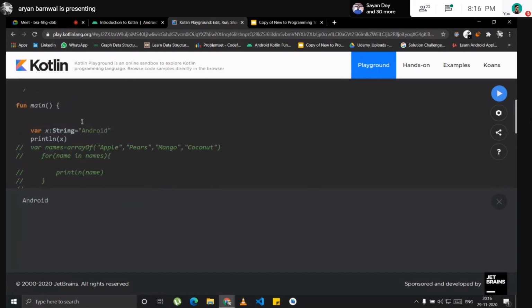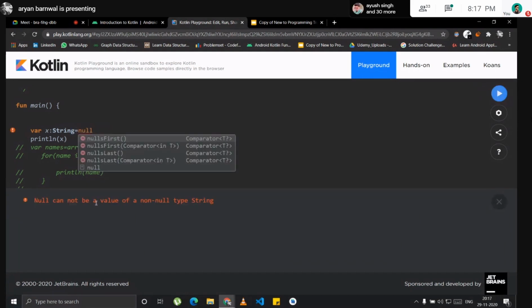One more thing: what is a null pointer exception? A null pointer exception in Android happens when you try to do something on an object which is null, which has no content. There are checks for that in Kotlin. If I just do this equals null, it will give me an error: null cannot be a value of a non-null type String.